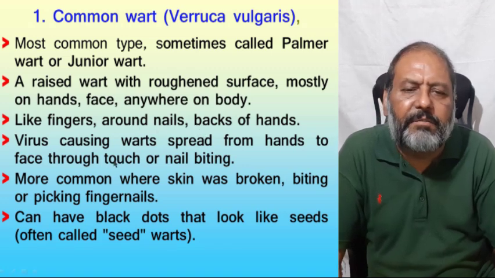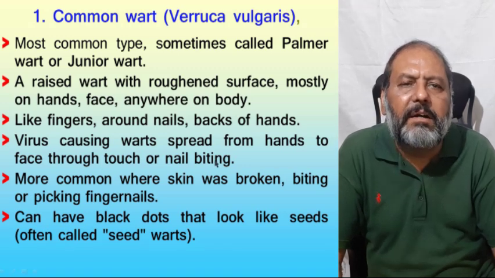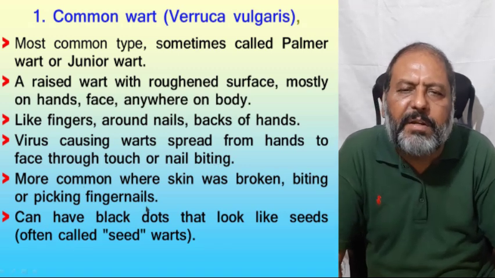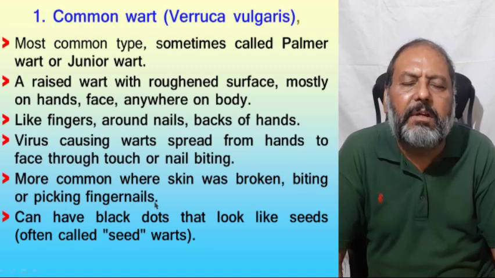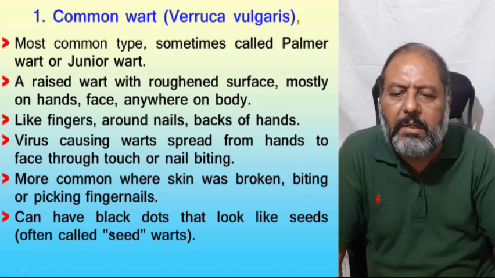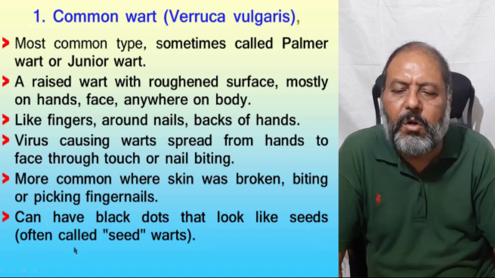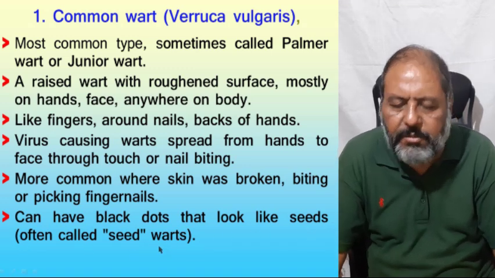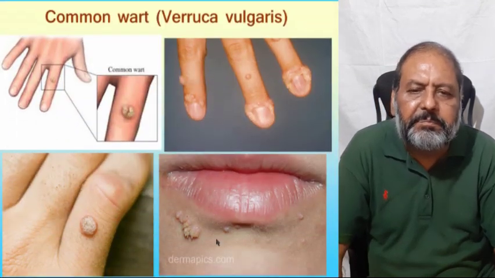The virus that causes the warts spreads from hand to hand through touch or nail biting. More common where skin was broken, biting or the pricking fingernails, as I have already told you, can have the black dots that look like seeds, so often called seed warts because of the appearance looking like seed.